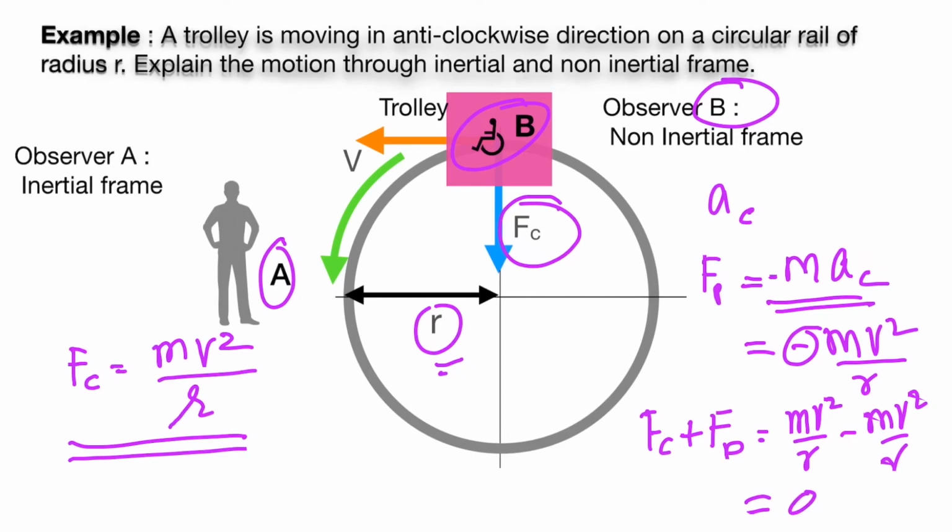That means the trolley is not moving, or at rest, and that is what he sees when he is sitting inside the trolley. So pseudo force comes into play only when the observer is in a non-inertial frame. Pseudo forces are never considered when the observer is in an inertial frame.